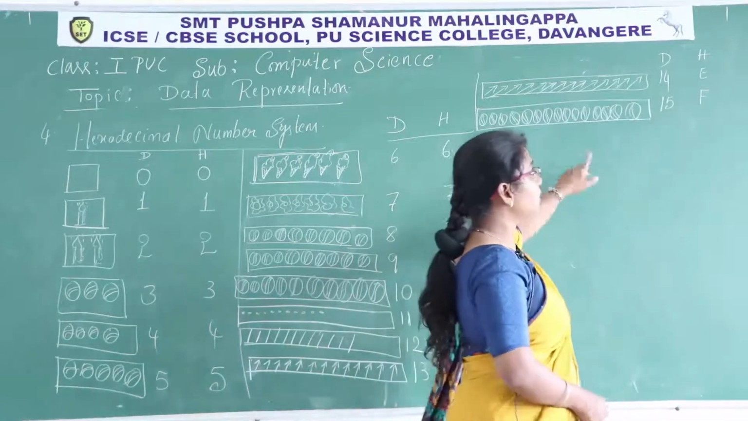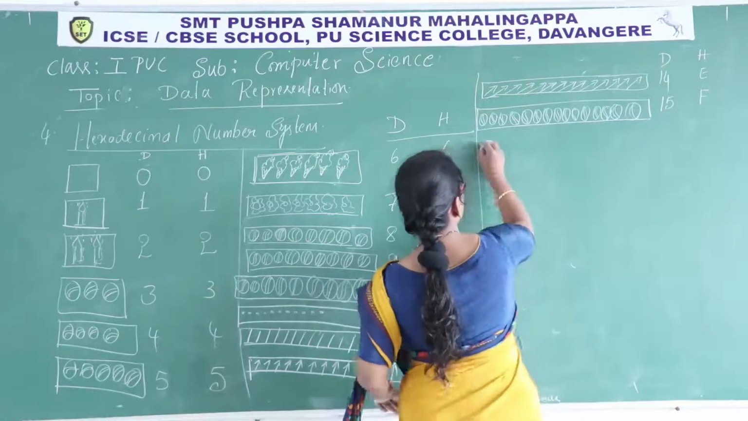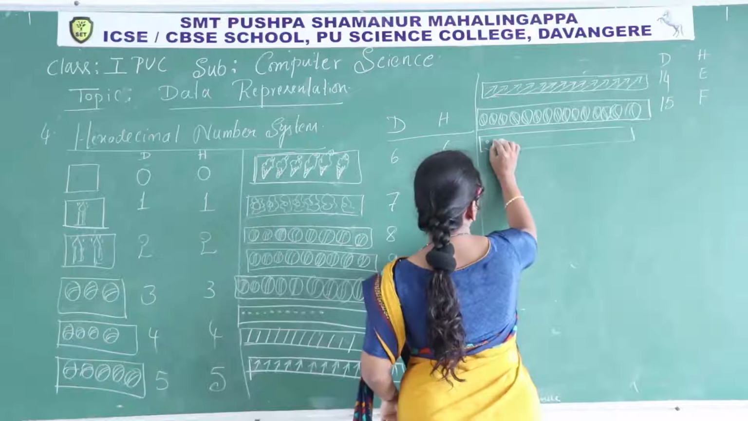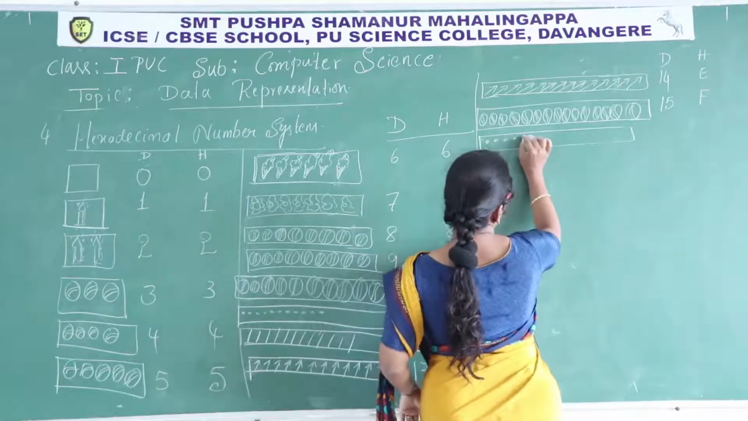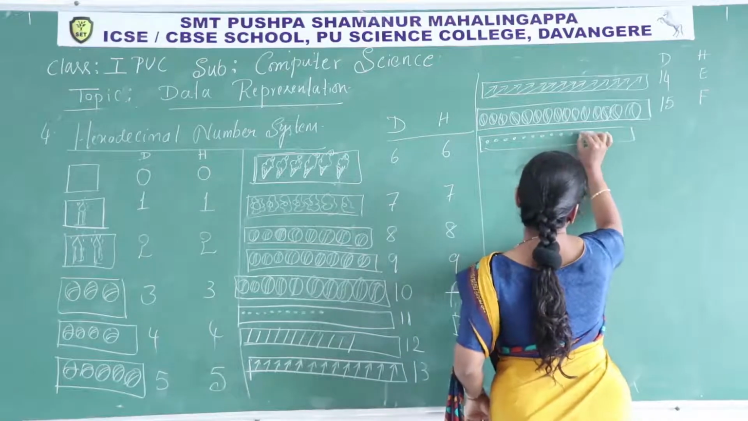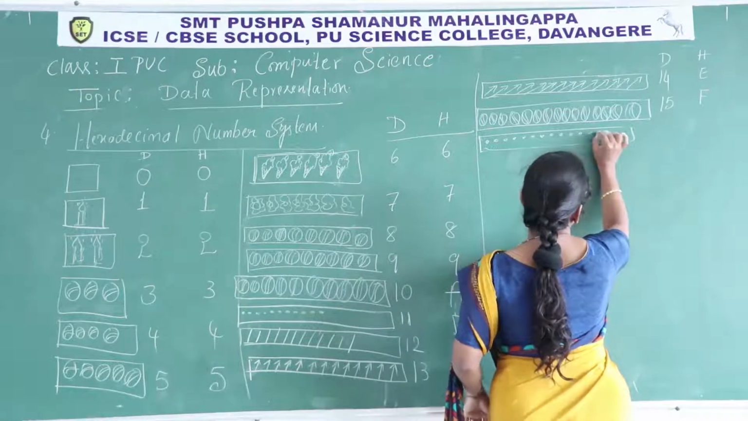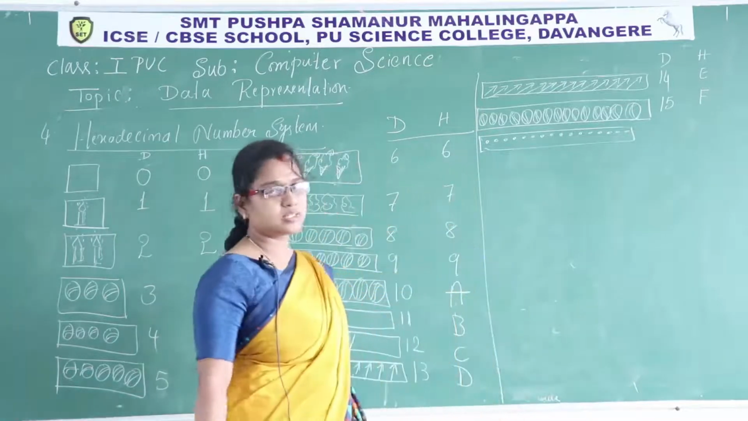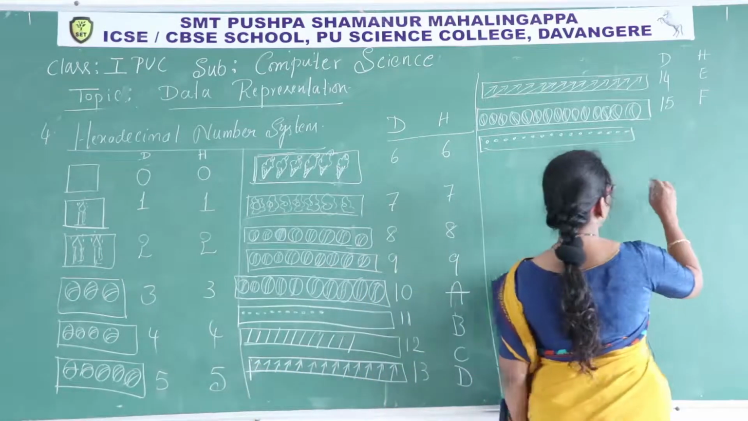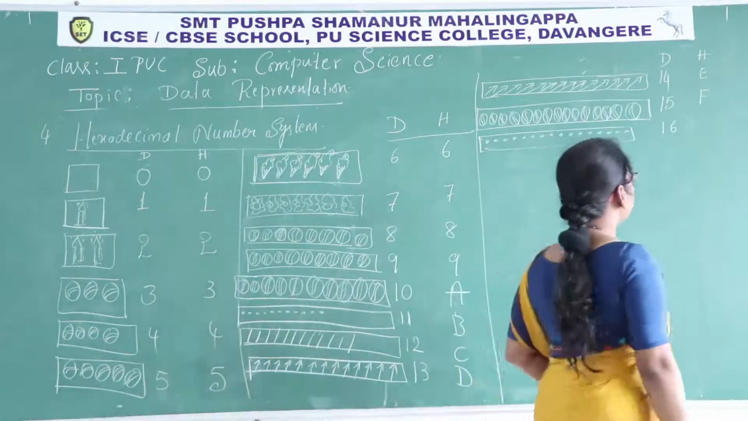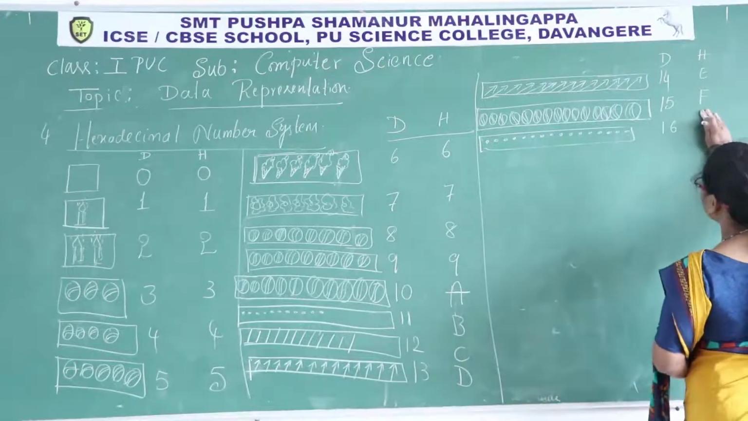Now I want to write 16 in hexadecimal. Let us consider 16 dots here. 1, 2, 3, 4, 5, 6, 7, 8, 9, 10, 11, 12, 13, 14, 15, 16. Total 16 dots are there. How to write this quantity in decimal? 16, 1, 6. The same value 16, how is it represented in hexadecimal?